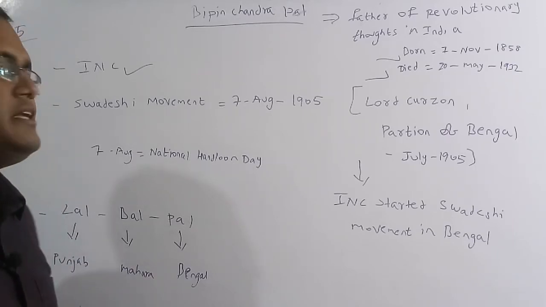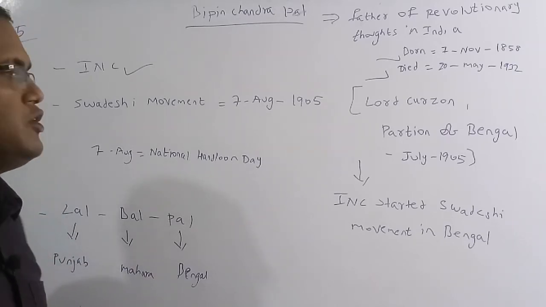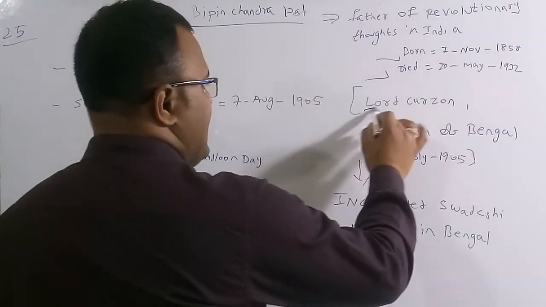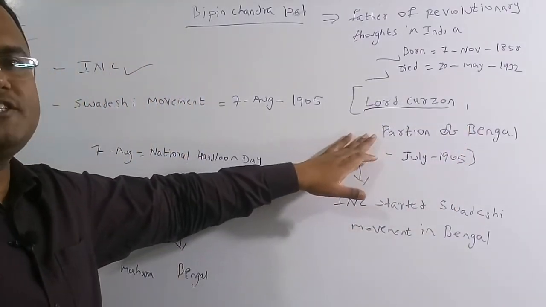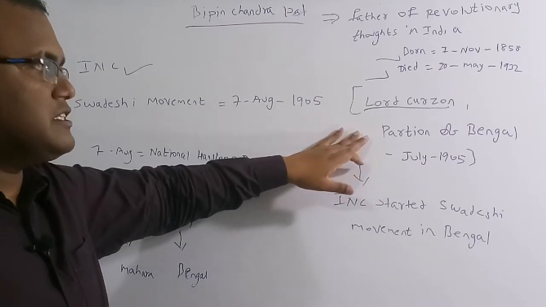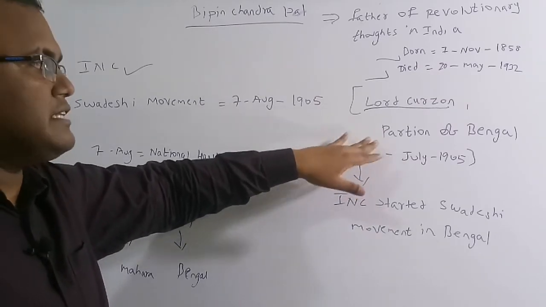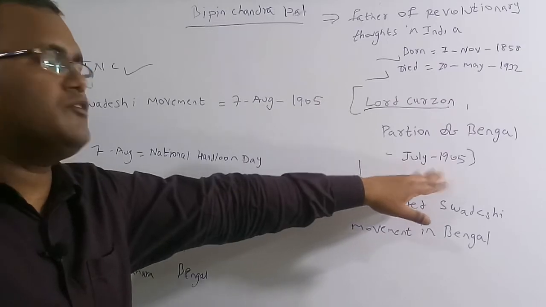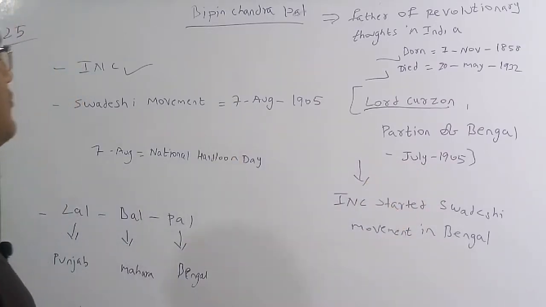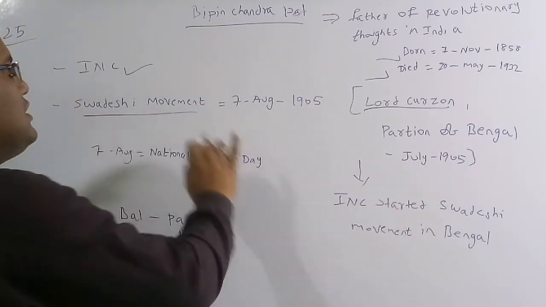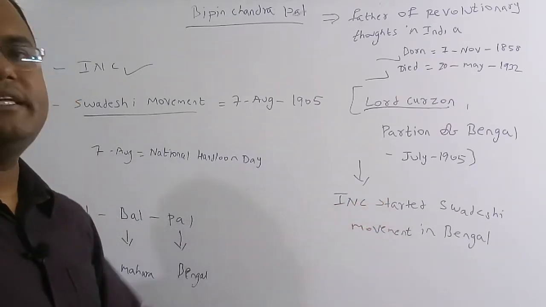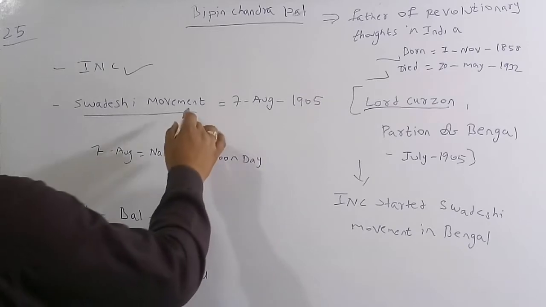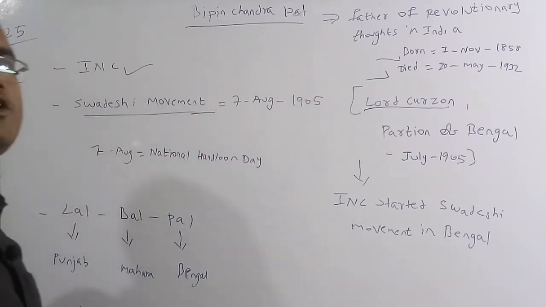When Lord Curzon, the Viceroy of India, partitioned Bengal in July 1905 on the basis of language, the Indian National Congress started the Swadeshi movement in Bengal. The Swadeshi movement was started on 7th August 1905.